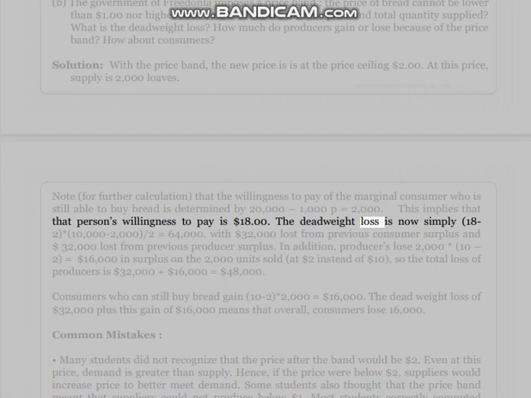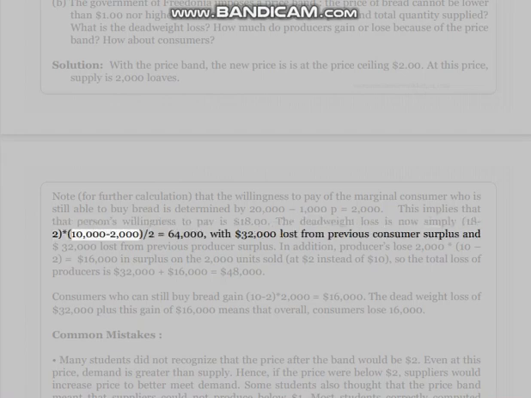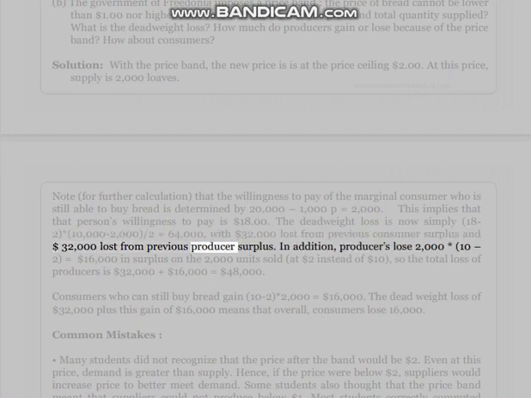The deadweight loss is now simply (18 minus 2) times (10,000 minus 2,000) divided by 2 equals 64,000, with $32,000 lost from previous consumer surplus and $32,000 lost from previous producer surplus. In addition, producers lose 2,000 times 10